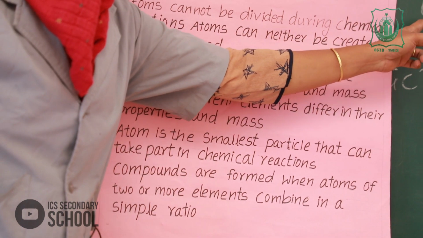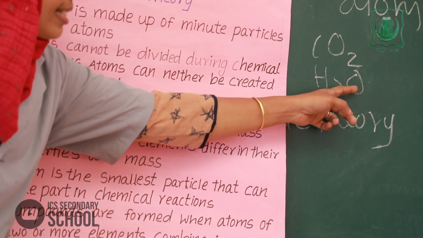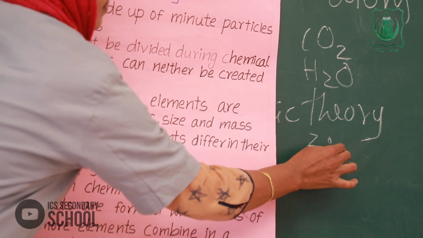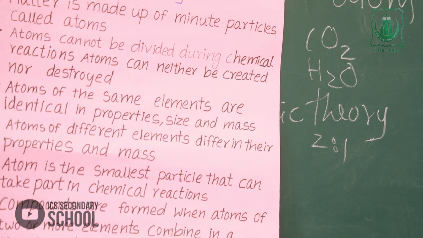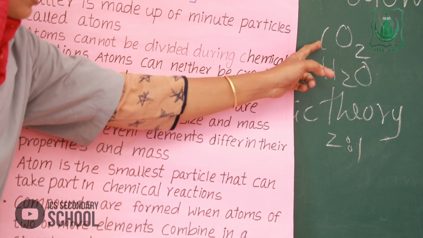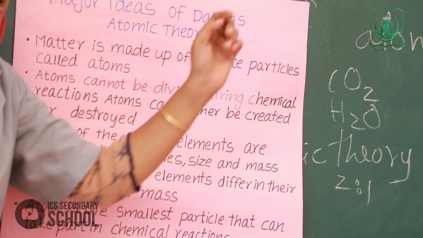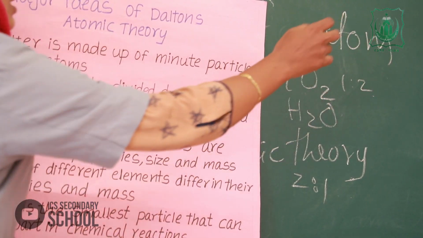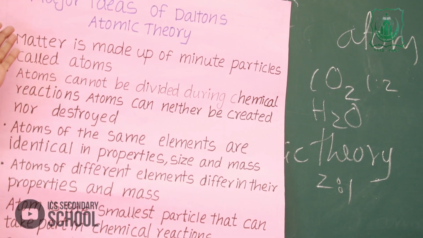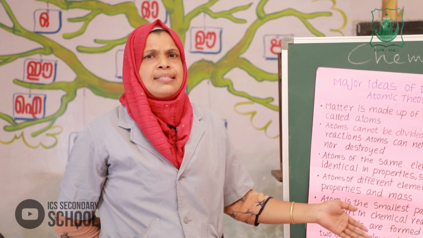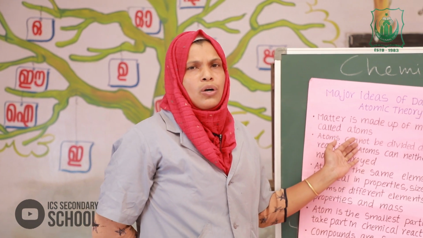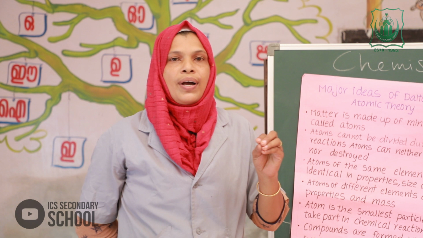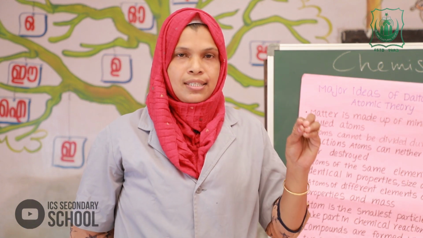Here, in H2O, hydrogen and oxygen combine in the ratio of 2:1. In carbon dioxide, carbon and oxygen combine in the ratio of 1:2. Even though this theory existed, scientists undertook further studies and experiments to identify the possibility of dividing the atom.